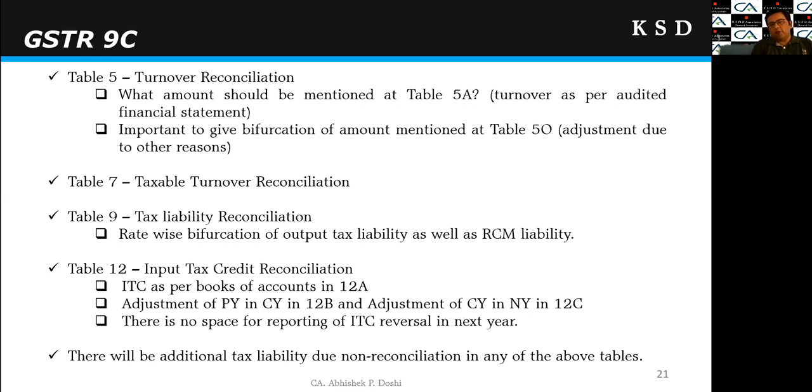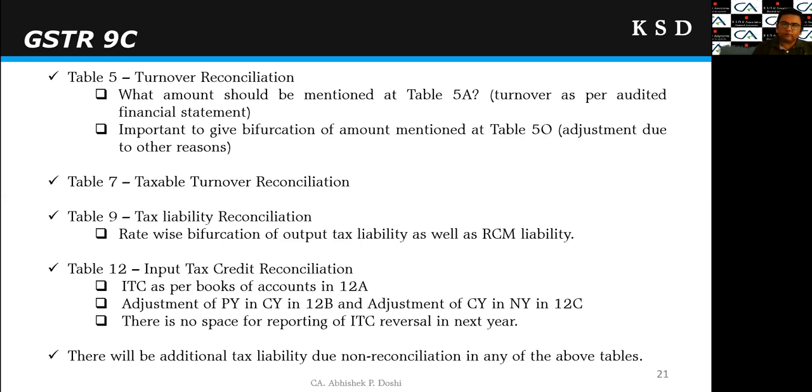Now in table 5, one of the important things is what should be reported in 5A. 5A is for turnover as per the audited financial statement, right? In any normal financial statement, we will have the revenue from operations on which GST has been discharged, and then we will have the other incomes. Under the other incomes, some of the incomes may be such that GST is applicable and discharged. Some of the income may be such that GST is not applicable, right?